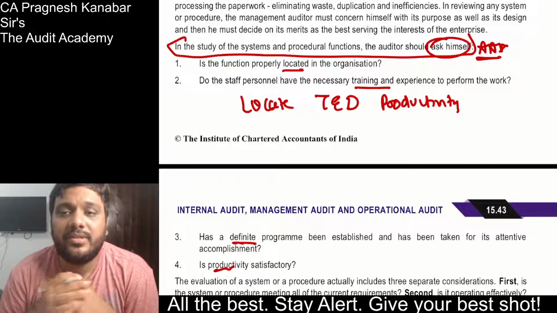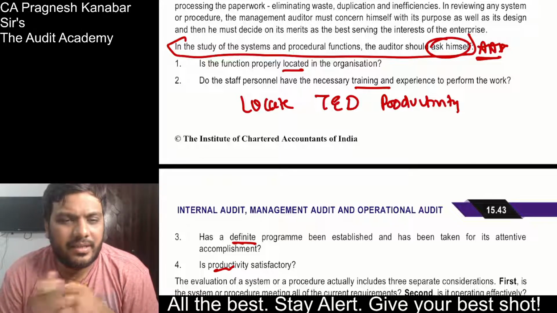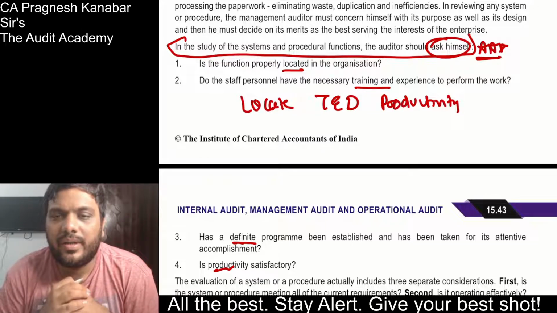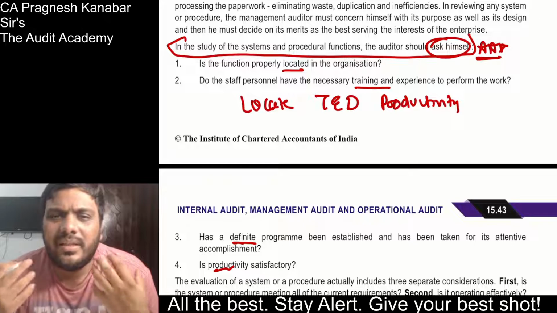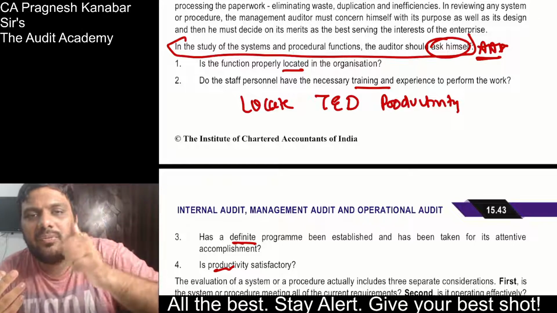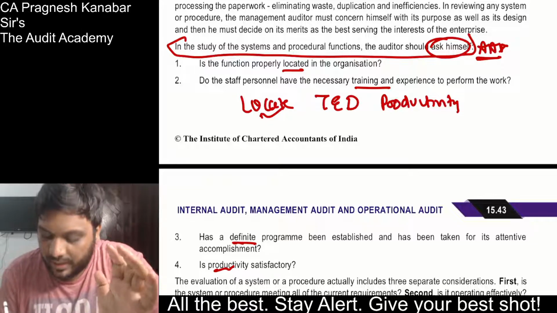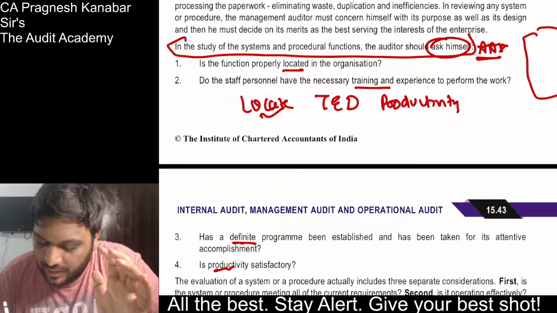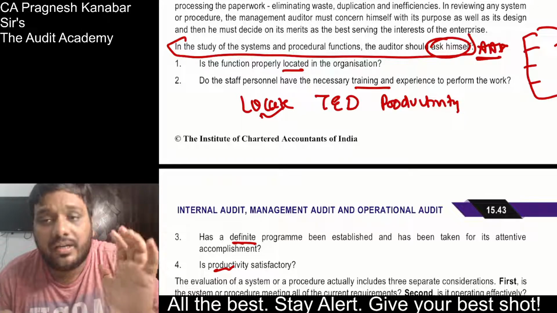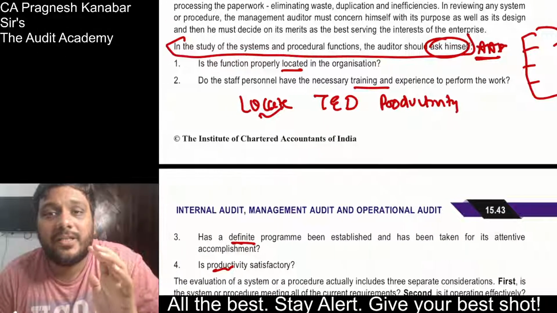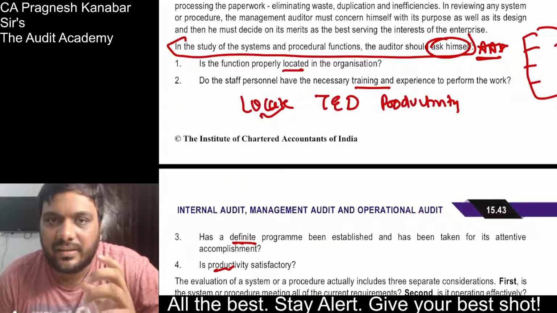The auditor should ask himself about which areas. This thing was asked in July 21 or so, and the students were shocked at what was being asked, but you can easily write, first of all, whether the system or procedure that has been implemented is properly located in the organization. So this is the whole organization structure: purchase, sales, accounts, marketing, HR and other departments. So whether it is properly located, that is the thing.